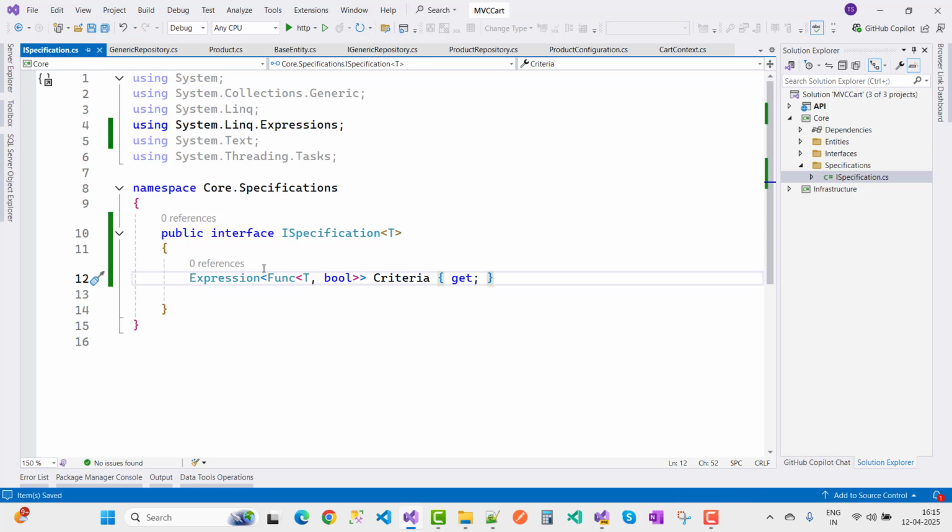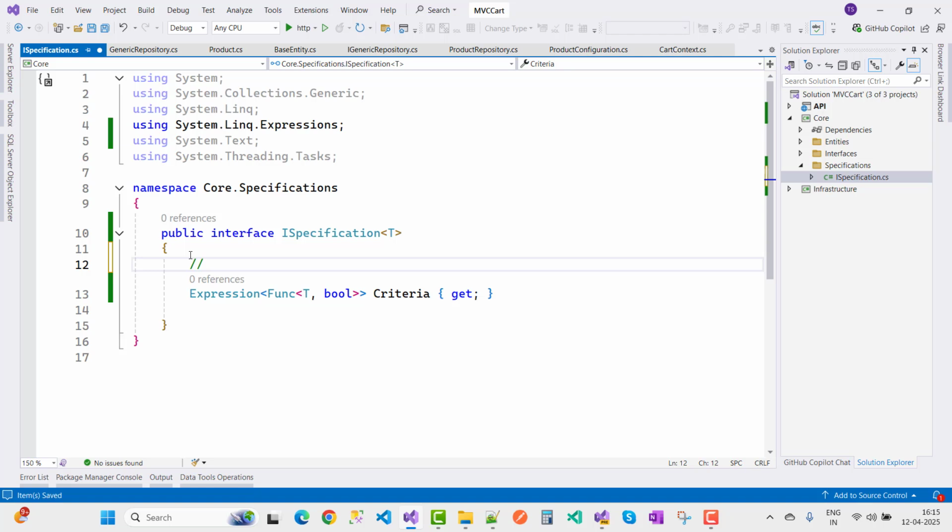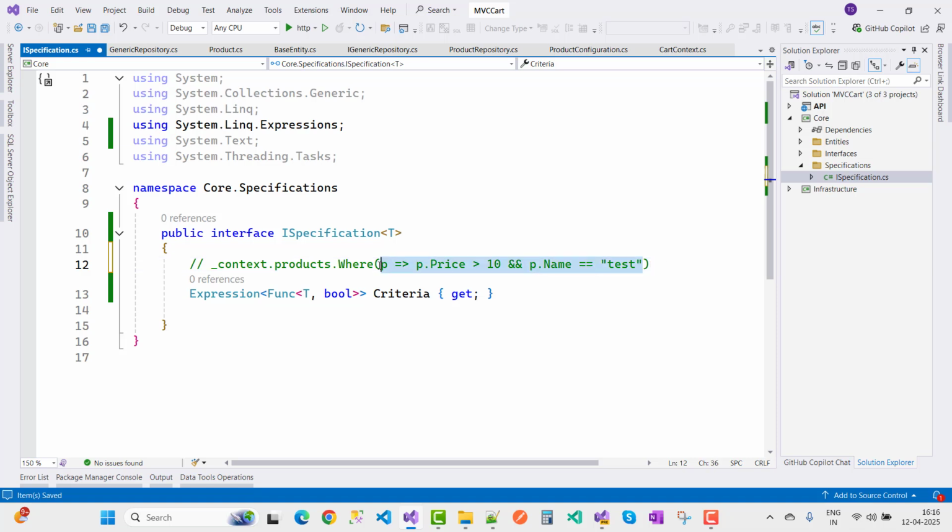P goes to, that is my expression, for example context.Products.Where. So it's a query Where, and that is my expression here. T is the input type and the output type is a Boolean, so the condition is either true or false. The complete thing is the criteria. That is the whole expression, you can consider it here.